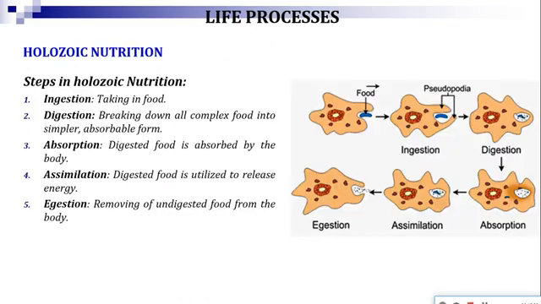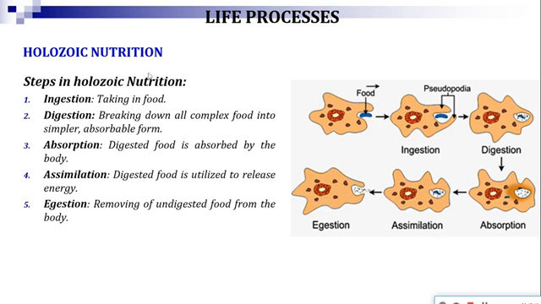Now next come to the holozoic nutrition. Under the heterotrophic mode of nutrition, you have to learn about the holozoic mode of nutrition only. Parasitic and saprophytic are not required, but simply you have to memorize the differences and the examples of parasite and saprophyte. So let's discuss the third type of heterotrophic nutrition, that is the holozoic mode of nutrition. Holozoic means, as we have already discussed, engulfing the food, bringing the food into the body, then digesting the food within the body and releasing the energy.